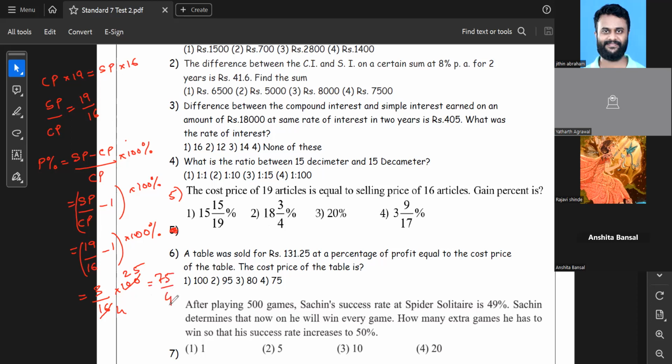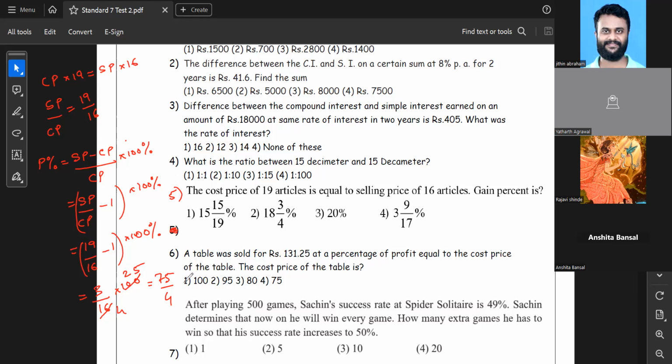Shouldn't it be 19 in the denominator? No, the cost price is for 19 articles. So cost price of one article multiplied by 19 is equal to selling price of one article multiplied by 16. Both values are the same. You should always remember that selling price is greater than cost price. Hence selling price upon cost price means the numerator is greater than the denominator. So 19 upon 16 is absolutely correct in this case.